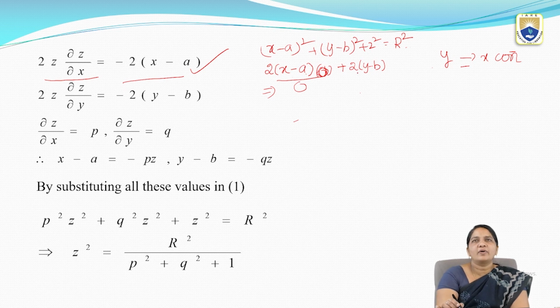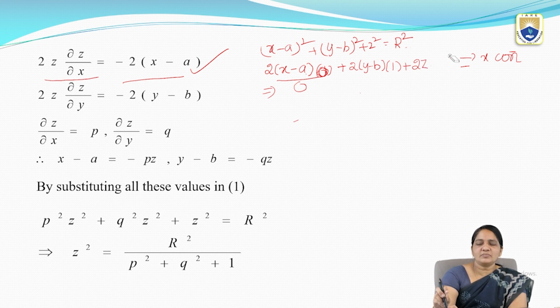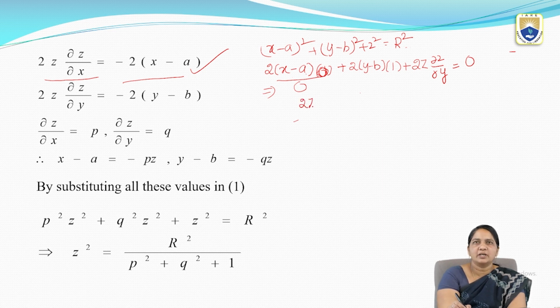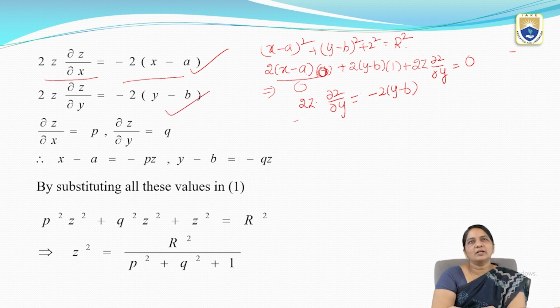Next, the derivative of (y − b) whole square is 2(y − b) into 1, plus for the z square derivative is 2z, and for z it is ∂z/∂y, equal to 0. Now finally I am writing this as 2z ∂z/∂y = −2(y − b). So this is our second equation we got after doing the partial differentiation with respect to x and y.